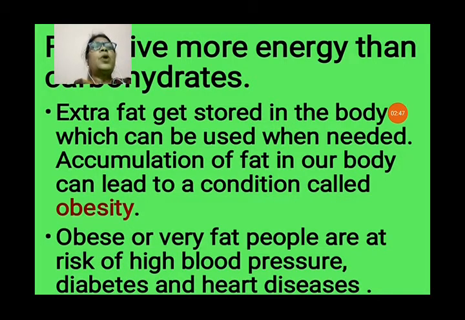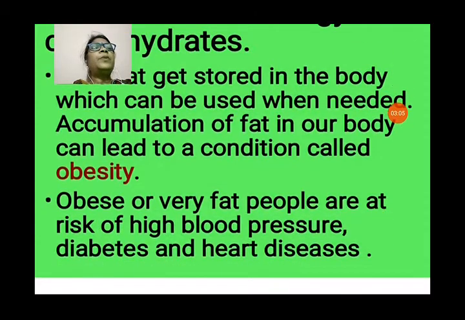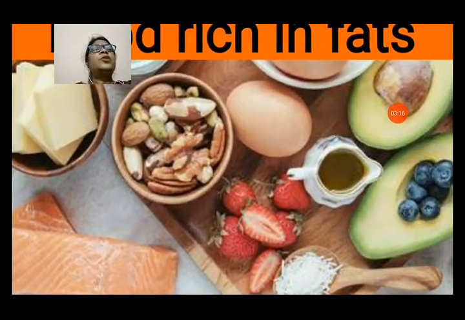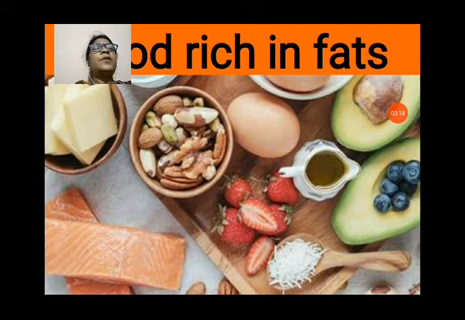Accumulation of fat in the body can lead to a condition called obesity. If you take a large amount of fat and your body does not use it, what will happen? It will accumulate layer by layer as fat, and this condition can lead to obesity. Obese or very fat people are at risk of high blood pressure, diabetes and heart diseases. So becoming obese is not good for health. Foods rich in fats include nuts, cheese, some fish, and some fruits. They are very rich in fat.